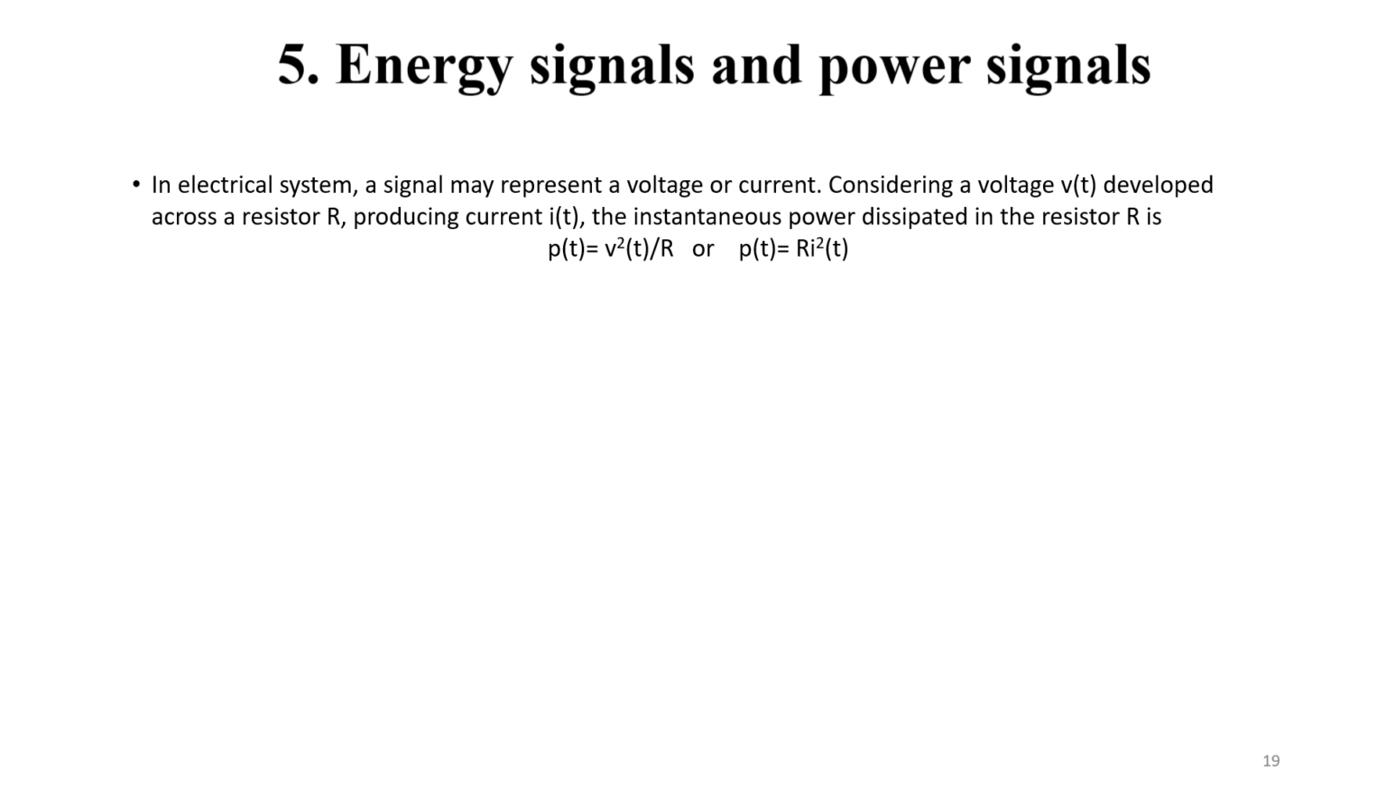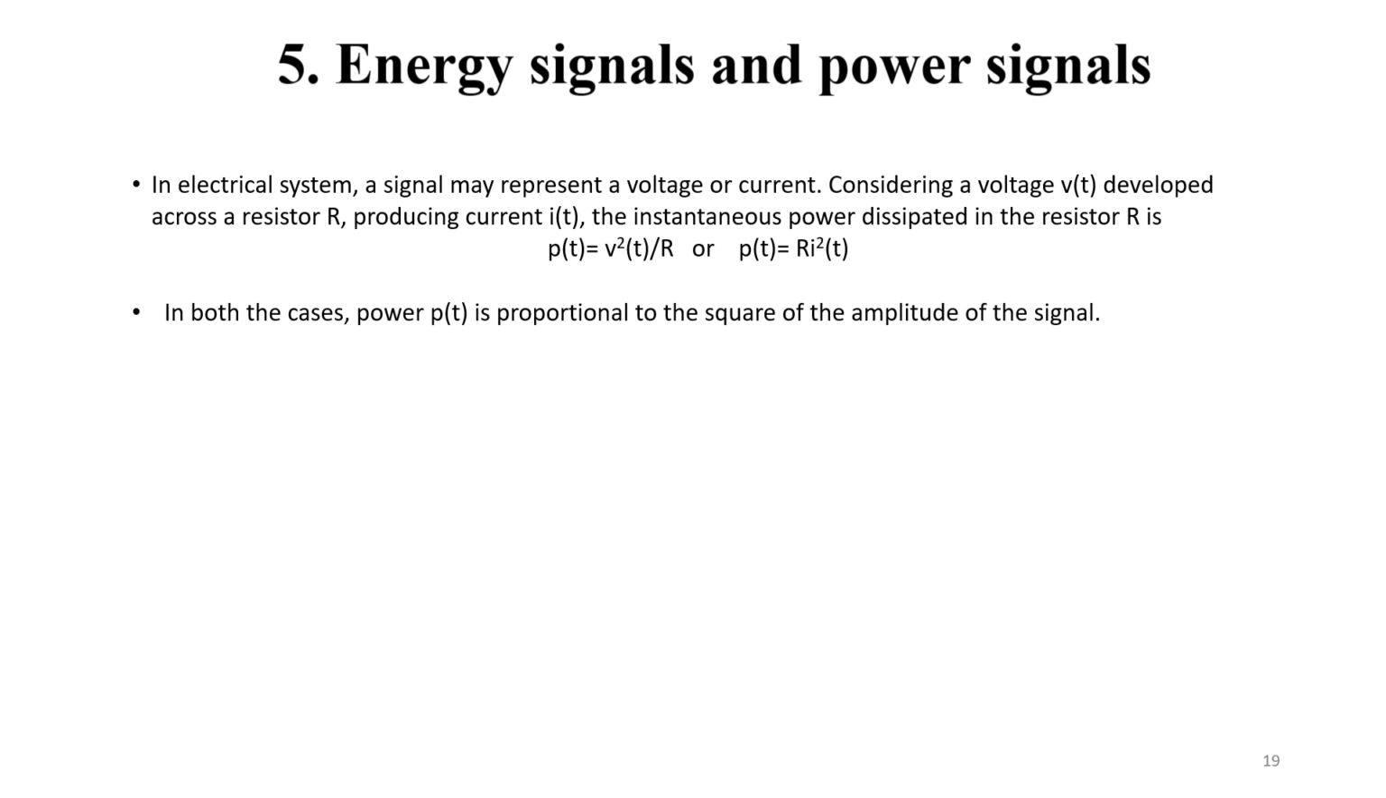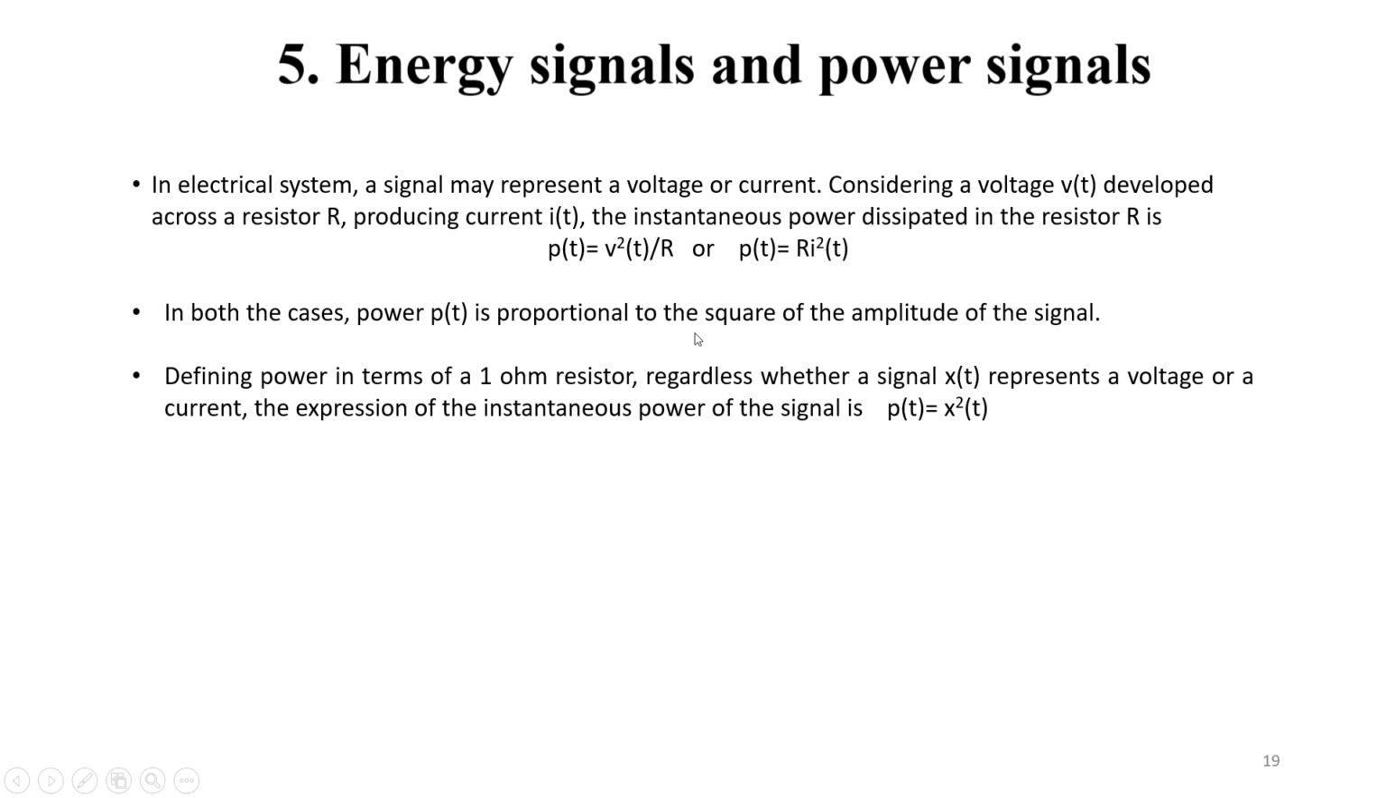So every time, this power P is a square function of either voltage or current. It is the square function of voltage in this case, and the square function of current in this case. So we can say this power P is always a square of some amplitude of a signal. Defining power in terms of a 1 ohm resistor, let us consider this resistor is 1 ohm. Regardless of whether a signal x(t) represents a voltage or a current, the expression of instantaneous power is x square t. Just try to understand.